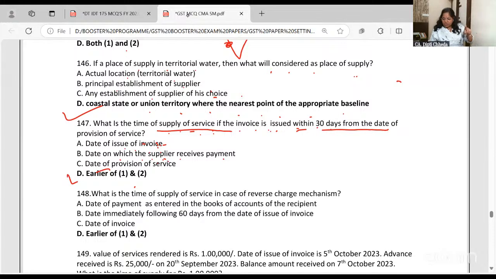If invoice is issued within 30 days, take a pause and listen. I want all of you to check option 2.